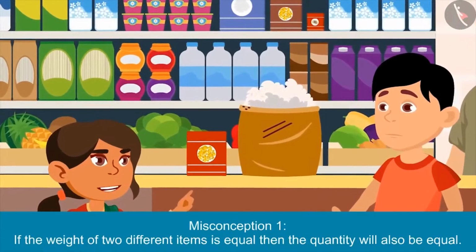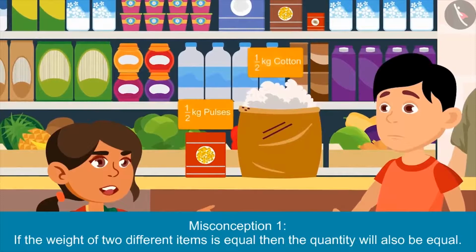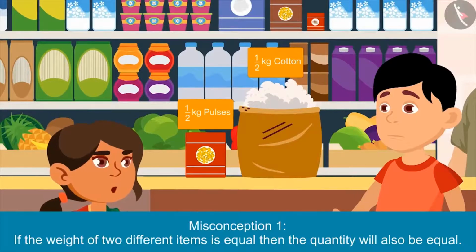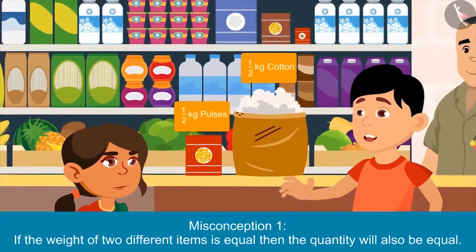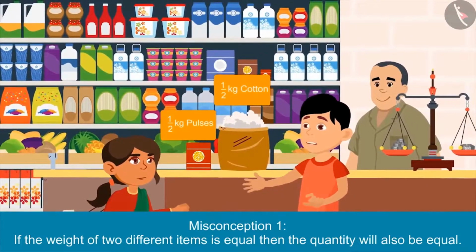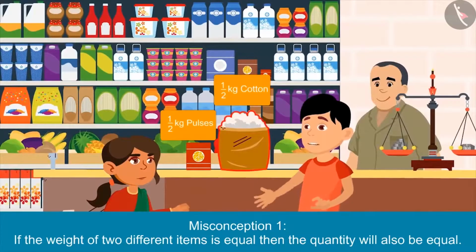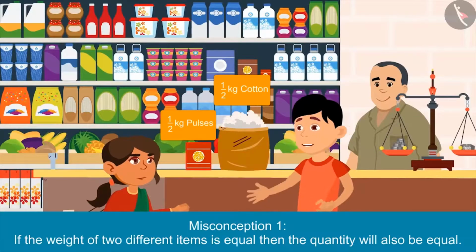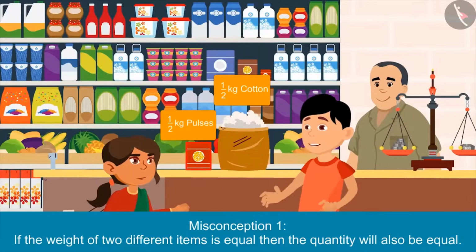Brother, look at these 2 bags. Both of them has half a kg written on it. But the quantity of cotton is much more than the quantity of pulses. Yes, Neetu, you are absolutely correct. Brother, how is it possible? Neetu, this is because cotton is very light. So more amount of cotton is needed to make half a kg of it. Pulses are heavier than cotton, so a very less amount of it is enough to make half a kg of it. Oh, that's why the amount of cotton is so large.